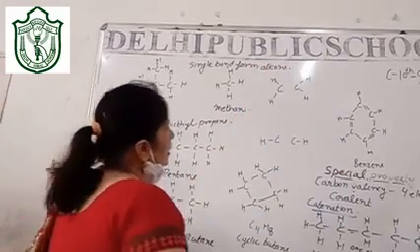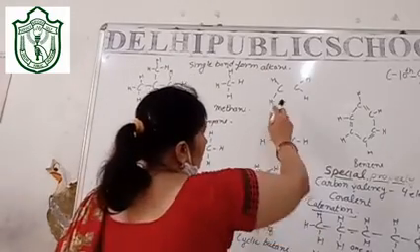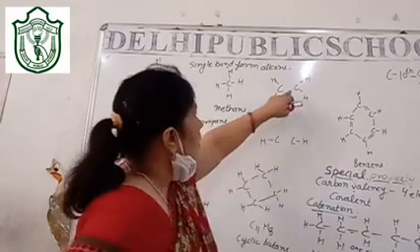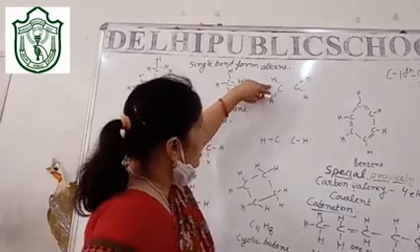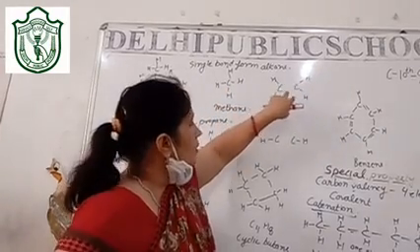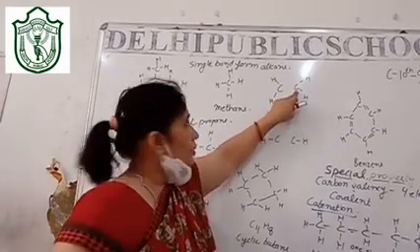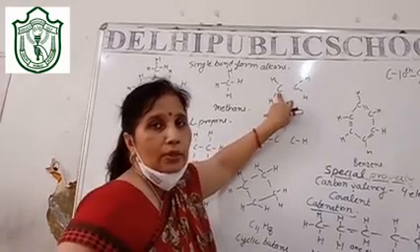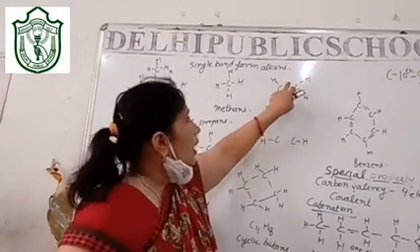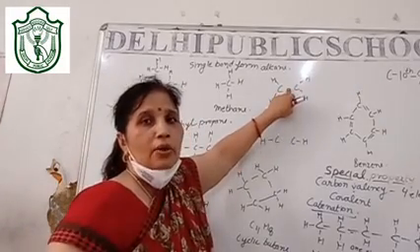Now if I see here, this carbon is attached to 2 hydrogen. This carbon is attached to 2 hydrogen. Now still this carbon is enjoying 6 electrons. This carbon is also now enjoying 6 electrons. But are they satisfied? Octet is still not filled.